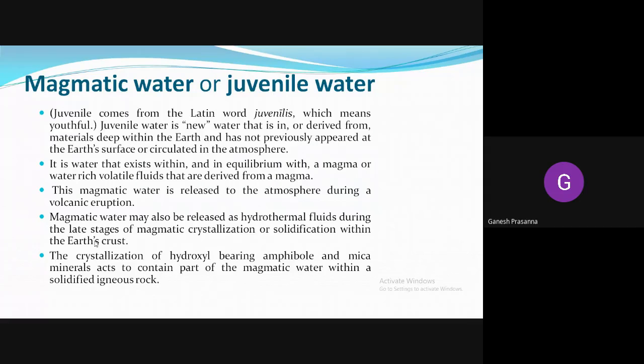Because of that enormous amount of heat, some amount of fluid is released. That fluid will be in the form of water, which is not found from the atmosphere, but is found from the inner part of the earth. So they are the fluids which are derived from the magma.